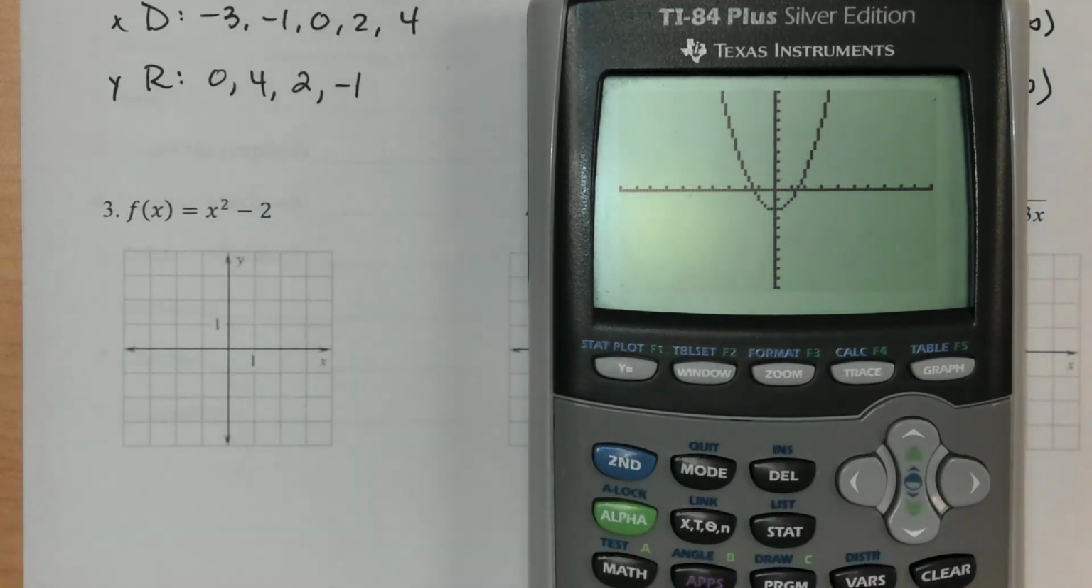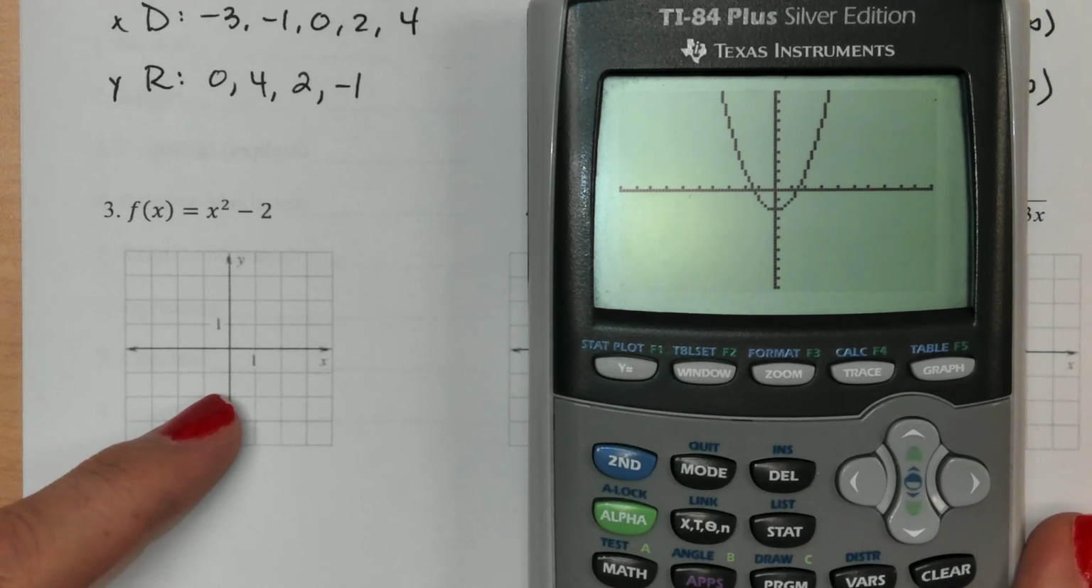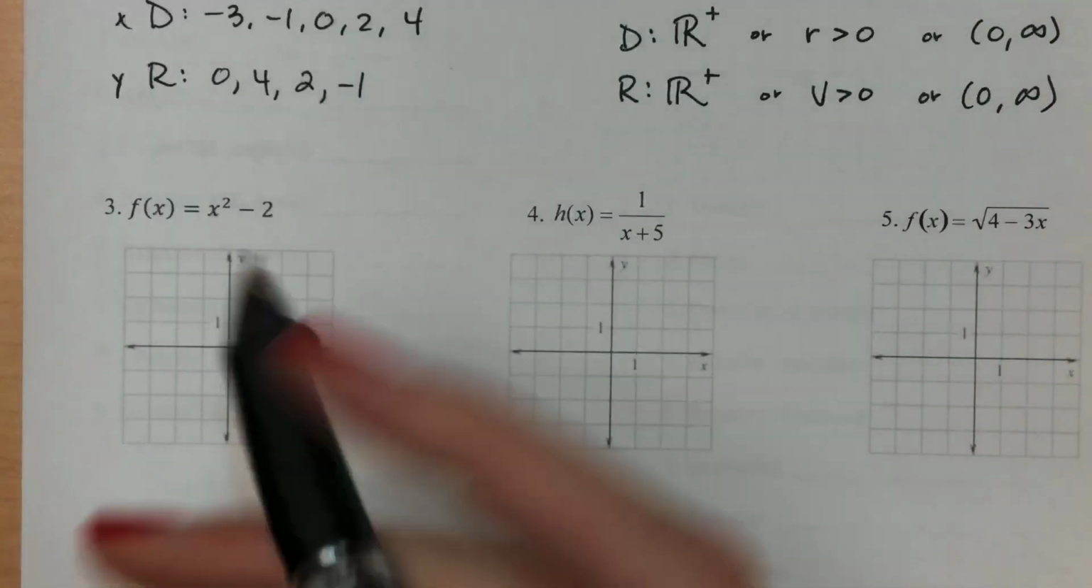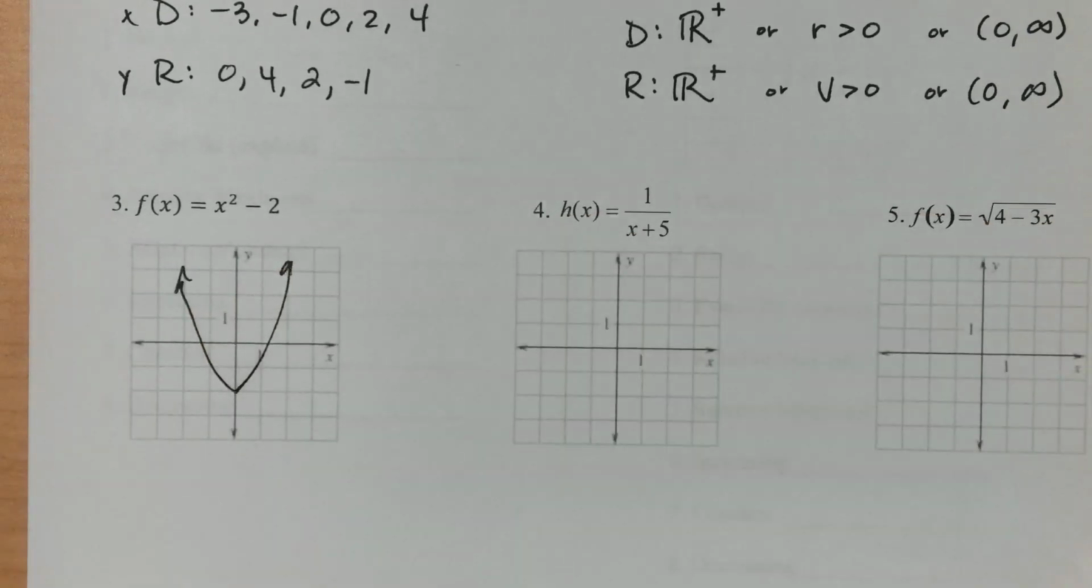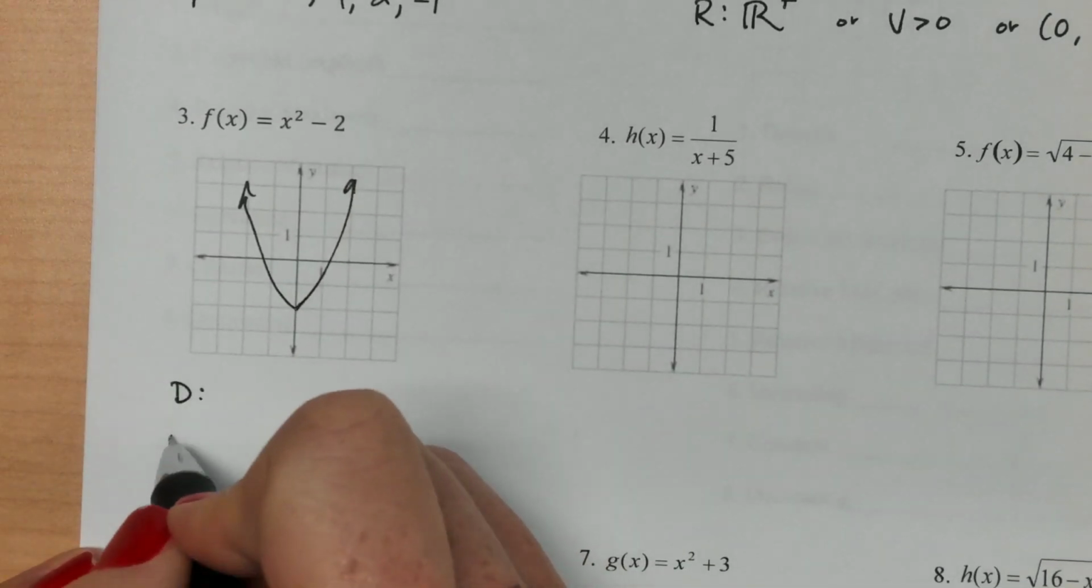And we're going to do domain and range off of this. And I'm just going to give it a quick sketch on my picture so that I've got it for my notes. So this is a parabola and it was down 2, so I'm just going to go like that. And we're going to talk about the domain and range.